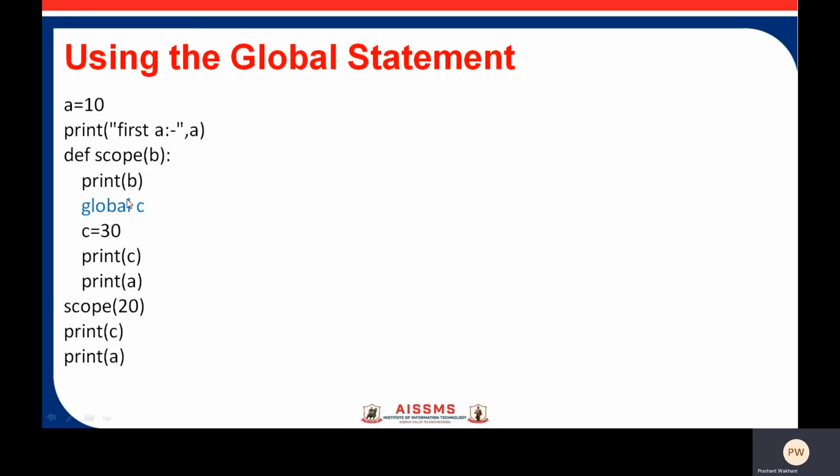This is the global c. Global is one of the keywords in the Python programming language.